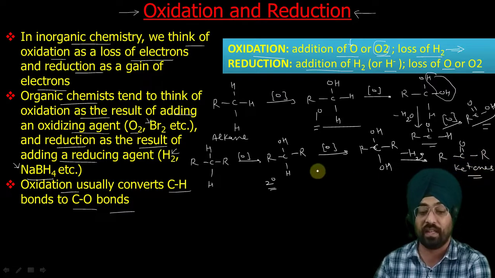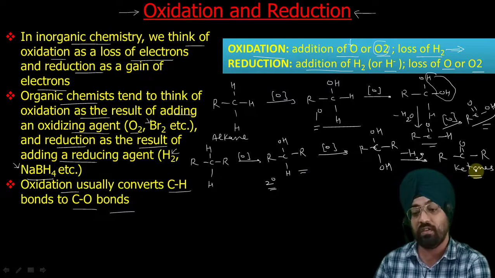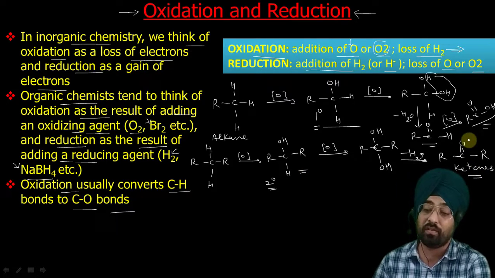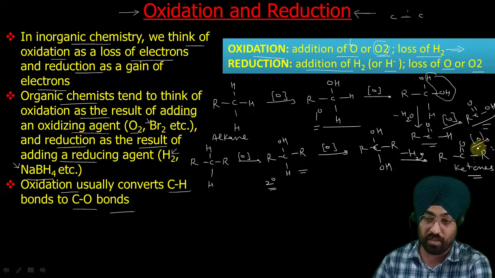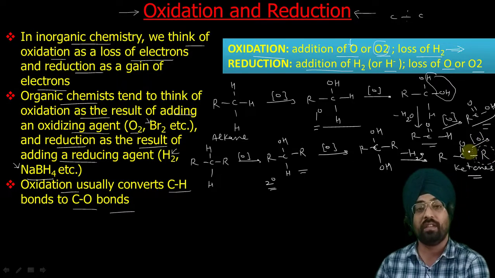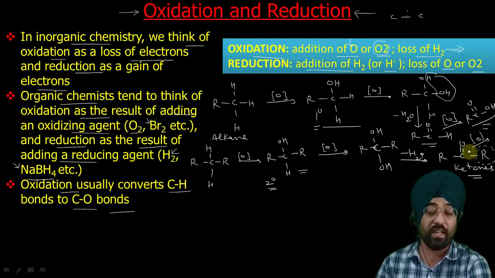So if you have a secondary alcohol, its oxidation gives a ketone, and ketones can be oxidized to carboxylic acid only with difficulty. We need much harsher oxidizing agents to convert ketones to carboxylic acids, and these reactions usually occur through cleavage of carbon-carbon bonds. These bonds are broken if we further oxidize, and we need very harsh conditions. Then we get RCOOH plus one carboxylic acid from the other R group. So secondary alcohols are converted to ketones, and ketones are very difficult to oxidize to carboxylic acid.